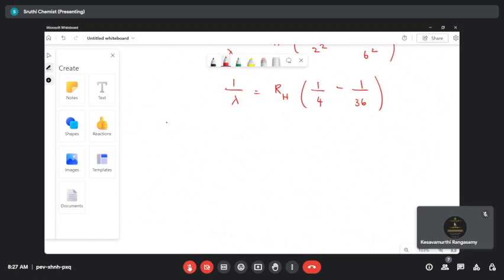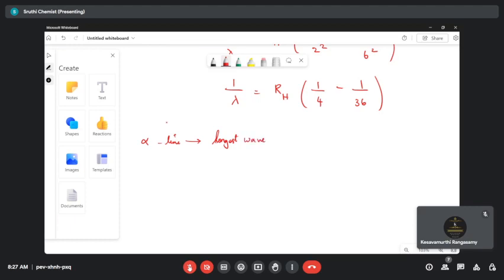But the very important thing is that the alpha line has the longest wavelength. Remember, instead of mentioning an alpha line, they will mention it like this: find the longest wavelength in the spectrum. The longest wavelength in the line spectrum must be an alpha line. All the alpha lines have the longest wavelength.